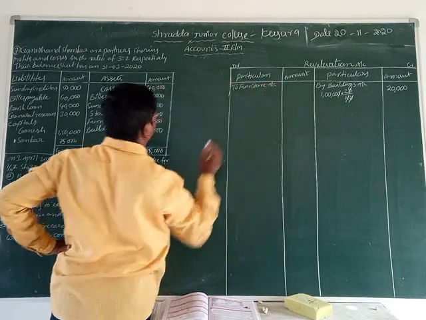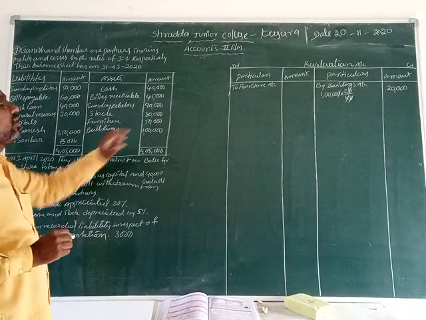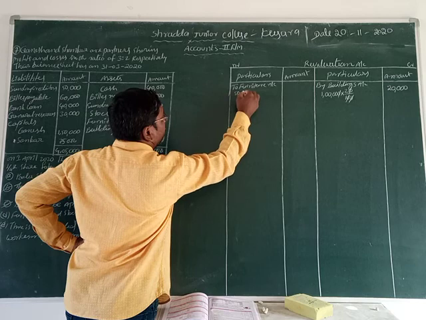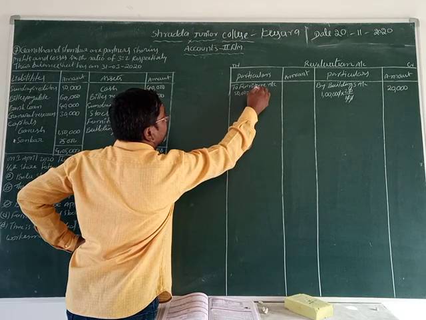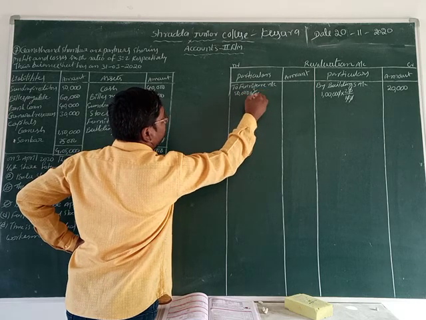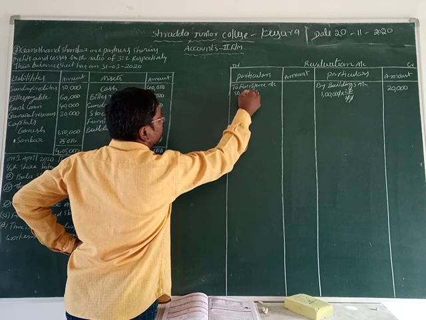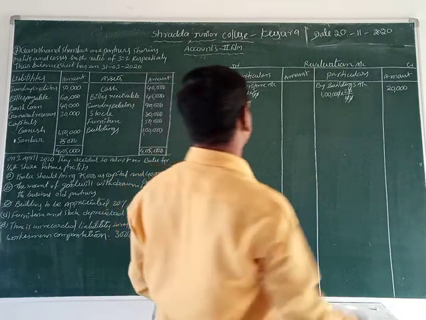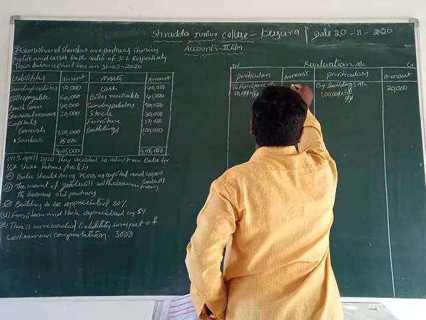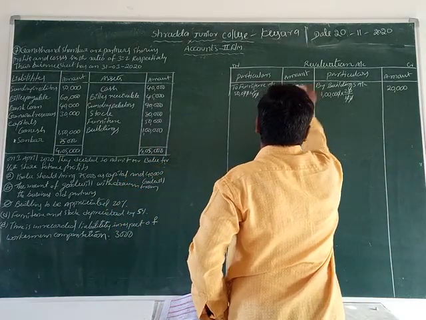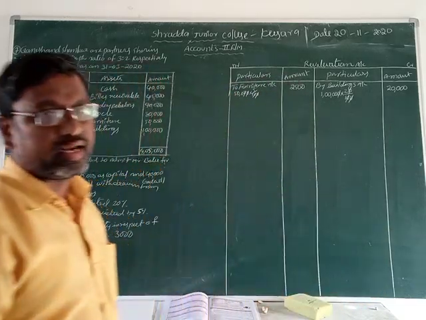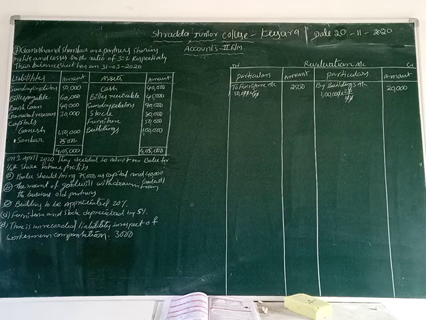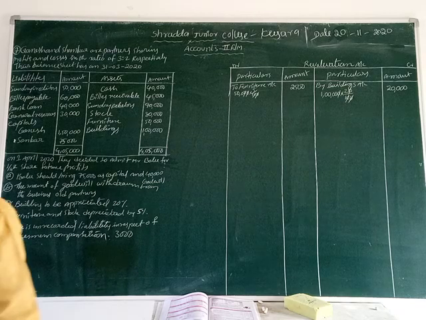Furniture account. What is the value of furniture here given? 50,000. Let's write down here 50,000 rupees into decreasing value 5%. 0 to 0 cancel. 0 to 0 cancel. 500 into 5, 5 5s are 25. That means the amount is 2,500 rupees. Furniture decreasing value is 2,500 rupees. Isn't it? Now we are going to the next one.